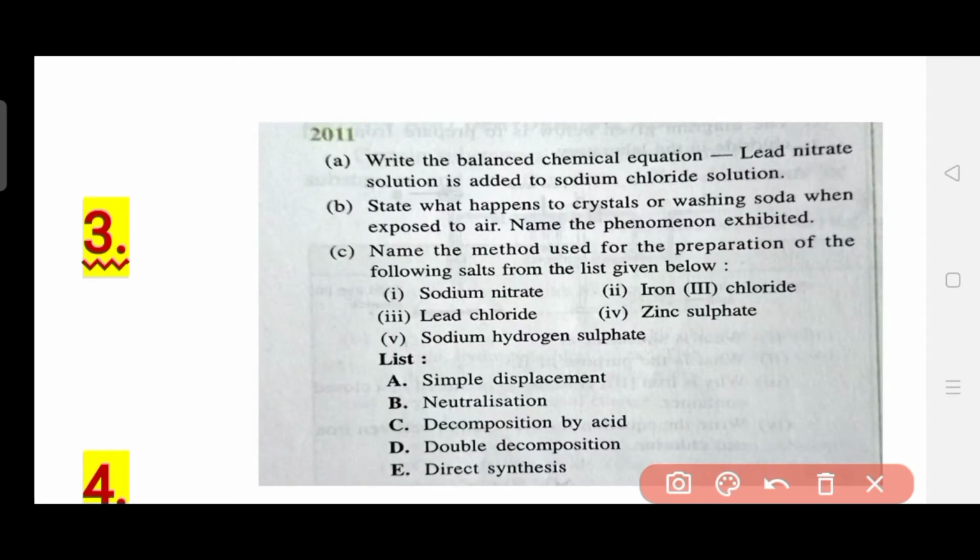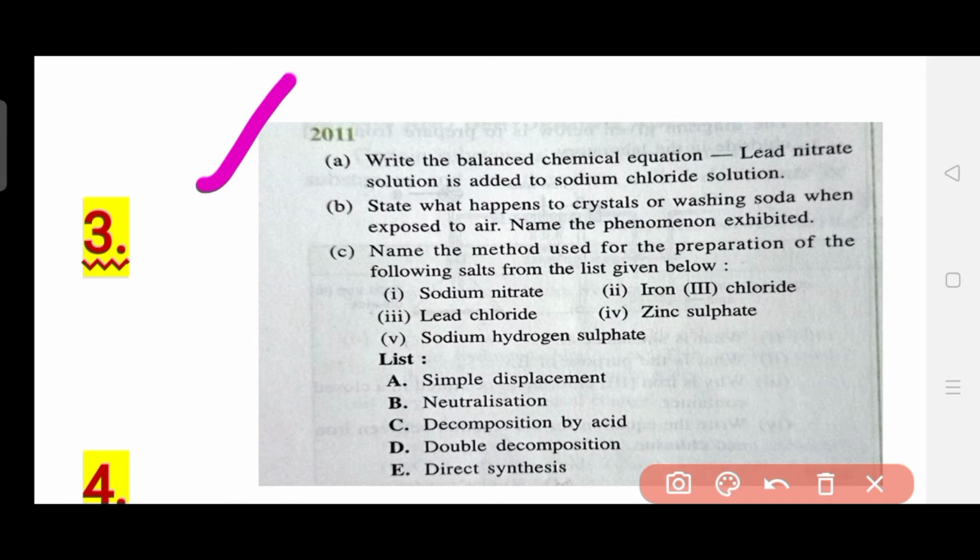Now let's head towards the question 3 types, and from here you will experience what I told you at the very beginning of the video: this chapter is full of equations and equations and equations, the different types of chemical reactions. Now you will experience why I told you that. This question was specifically asked in the year 2011.